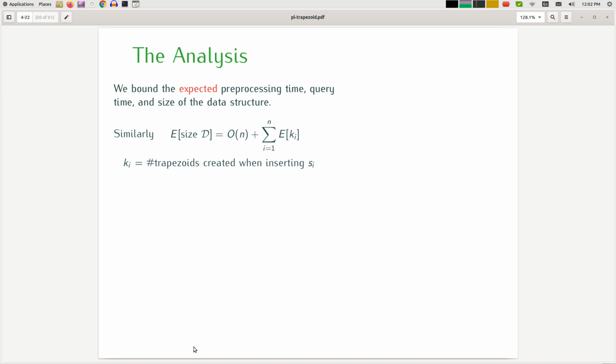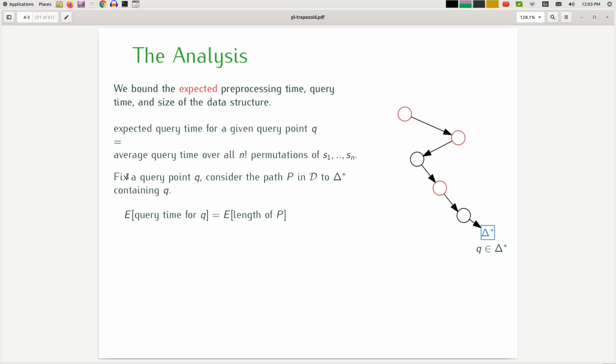So now we're going to show that the expected preprocessing time as well as the expected size of the data structure is as we claimed. I'm going to claim first that the expected size can be bounded using this equality, where Ki is the number of trapezoids created when inserting Si. To see this, let me go back a few slides and look at this picture.